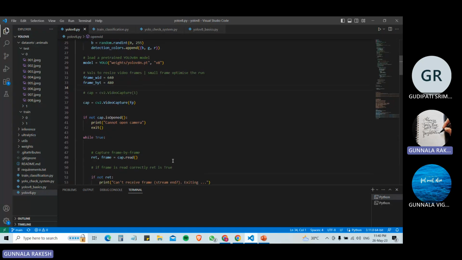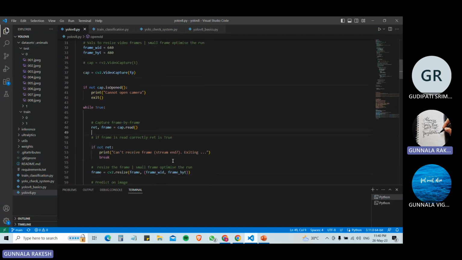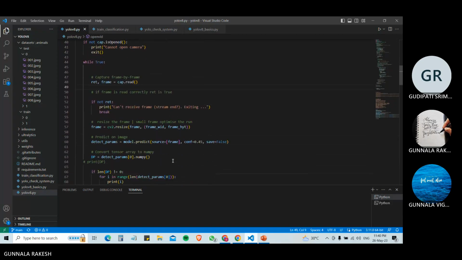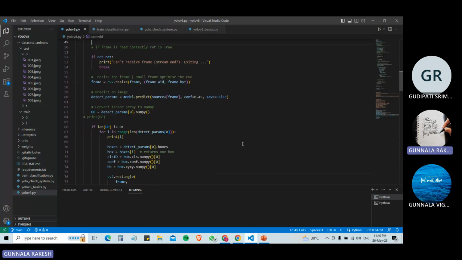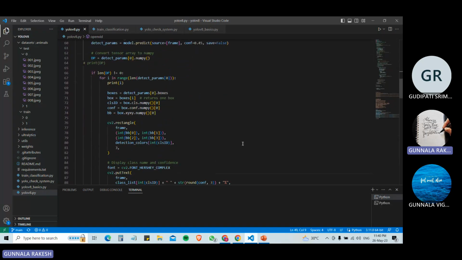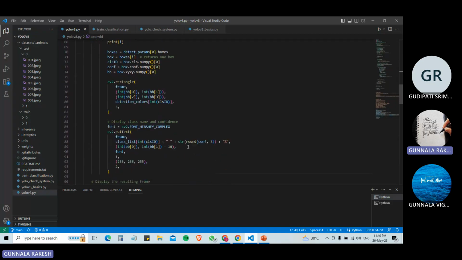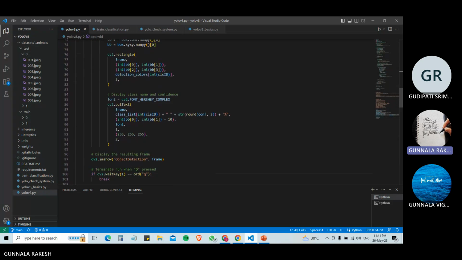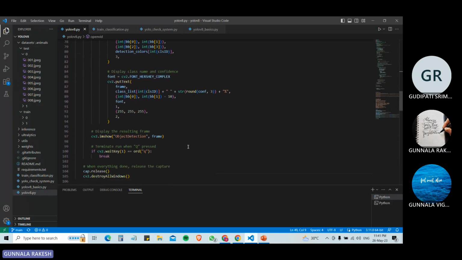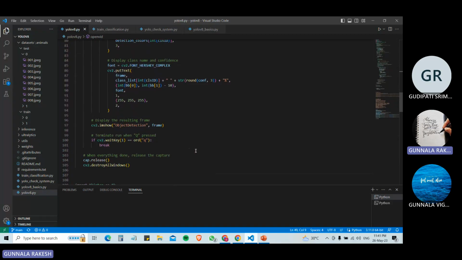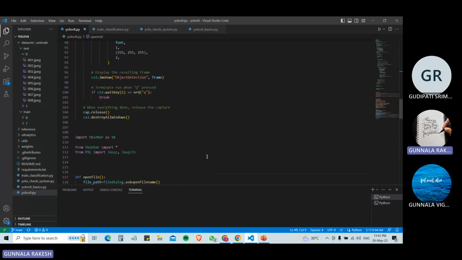Next, the program captures the frames of the input video or webcam stream and resizes them to the desired dimensions. It then performs object detection on each frame using the YOLO model and draws bounding boxes around the detected objects using the previously generated colors. The program also displays the class name and confidence score of each detected object near its bounding box. Finally, the program waits for the user to press a key to terminate the detection process, releases the resources used to capture and display the video, and closes the window.